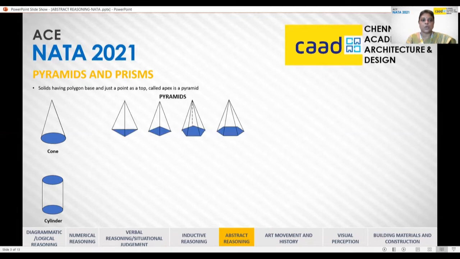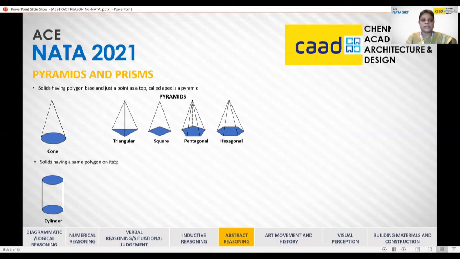So now let's see what a pyramid is. A pyramid has a polygon base and a pointed tip. So how is it named? Based on the base, we are naming the pyramids. So the first one here is termed as the triangular pyramid, a square pyramid, a pentagonal pyramid, a hexagonal pyramid, and so on.